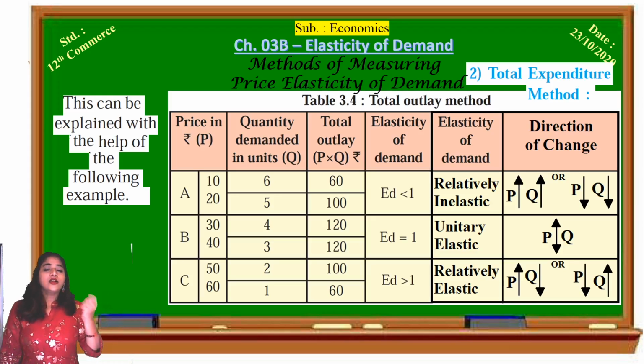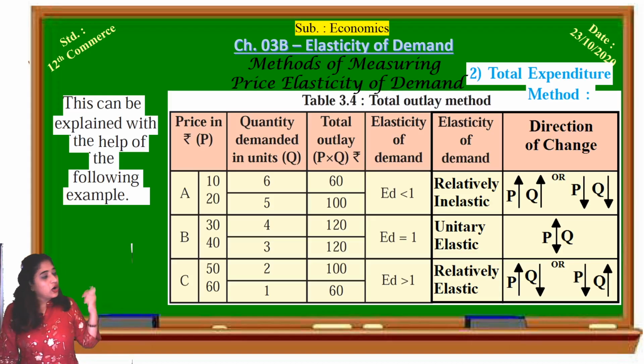And in column 4, what has been shown? Elasticity of demand has been shown. What is the elasticity of demand with the given prices? Then what is the analysis, how can we call it? For the elasticity of demand which is shown symbolically in column number 4, how do we call it?